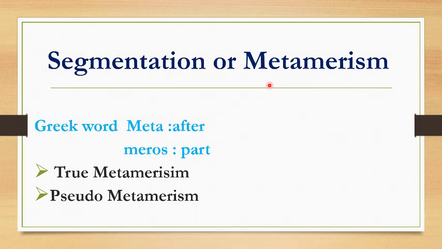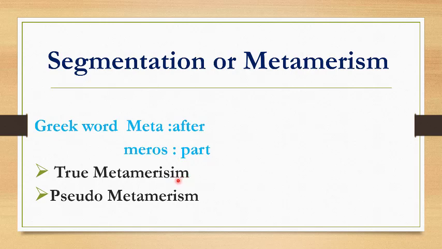Next basis of classification is segmentation or metamerism. Metamerism is a word derived from Greek word meta means after and meros means part. On the basis of metamerism, organisms are classified into two: true metamerism and pseudo metamerism. True metamerism is found in annelids and arthropods.